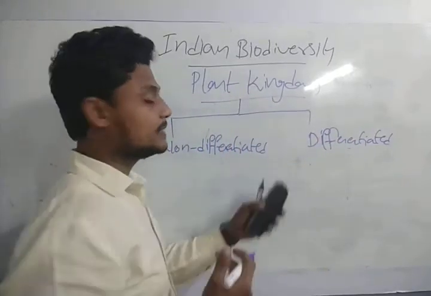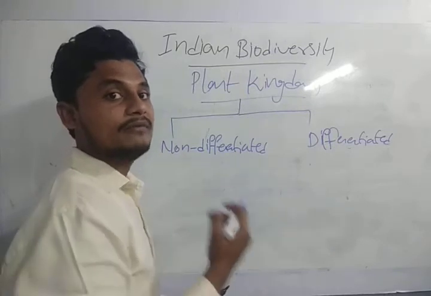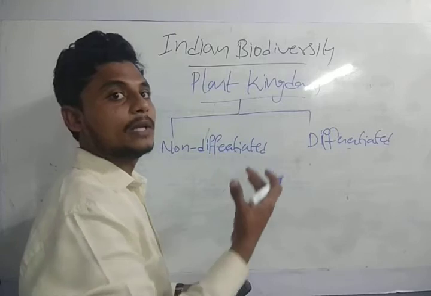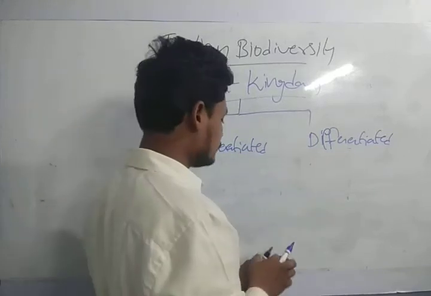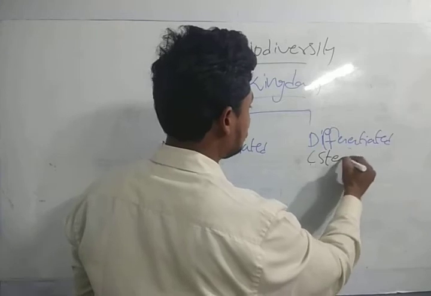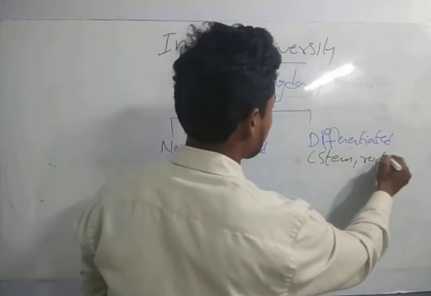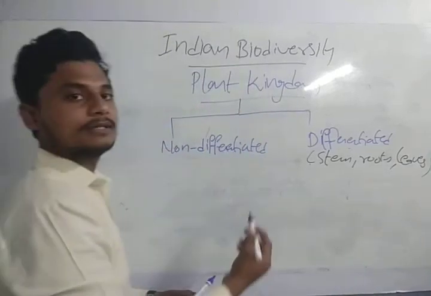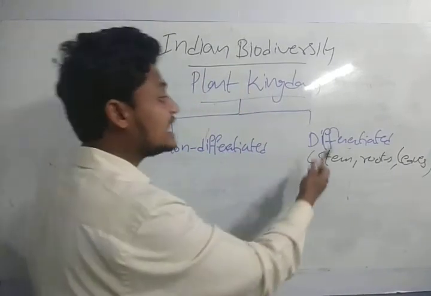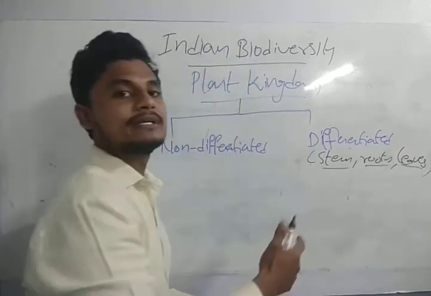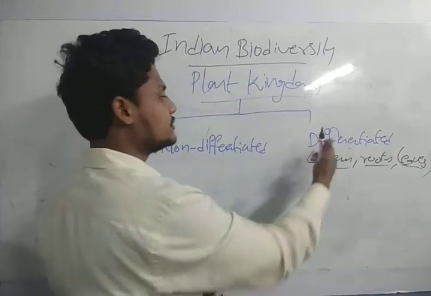Differentiated plants are the ones which have the stem, roots, and leaves in a proper fashion. This means we can differentiate what is stem, what is roots, and what is leaves in a plant; that is called differentiated.